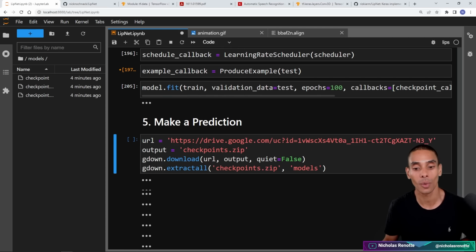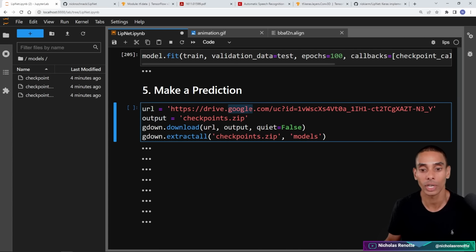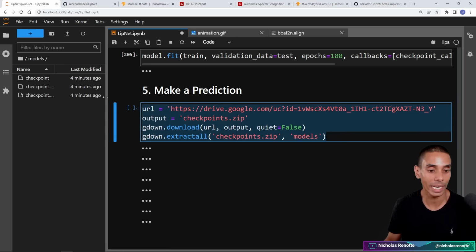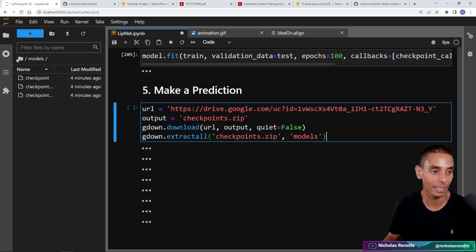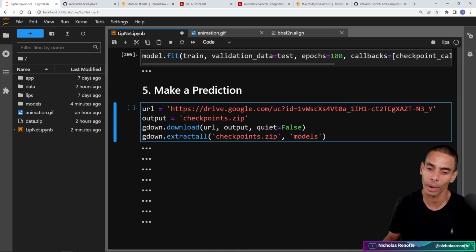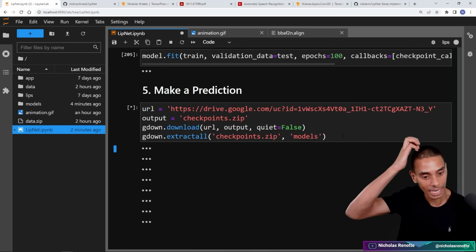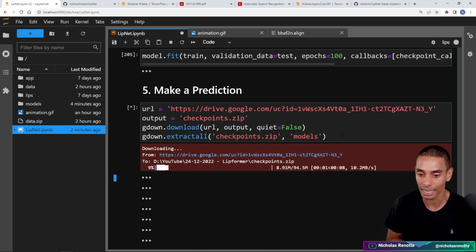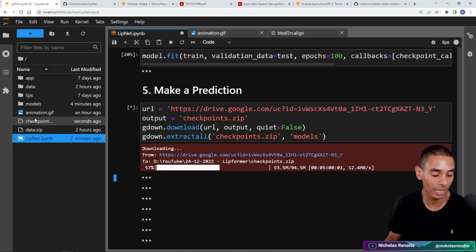So first things first, we are going to be downloading the checkpoints. The checkpoints that I've made available on Google Drive are after 96 epochs. Again, we're going to be using gdown to download this, and it is going to download a file called checkpoints.zip into our root repository. If I run this, it should start downloading. It's around about 90 odd megs in size. As soon as you see it downloaded, it's going to throw it into our models folder.